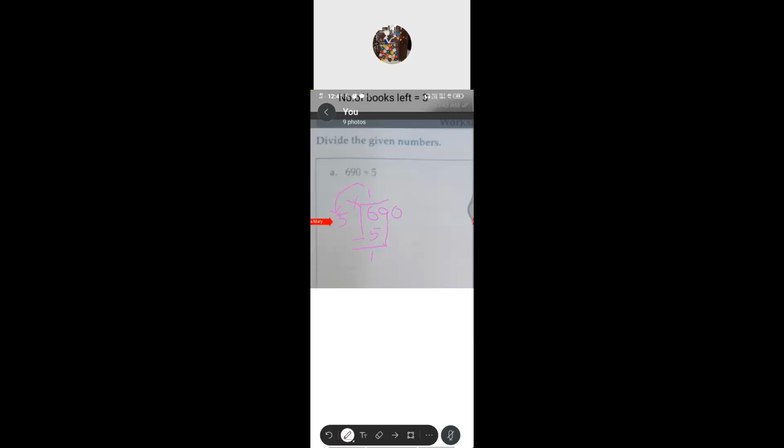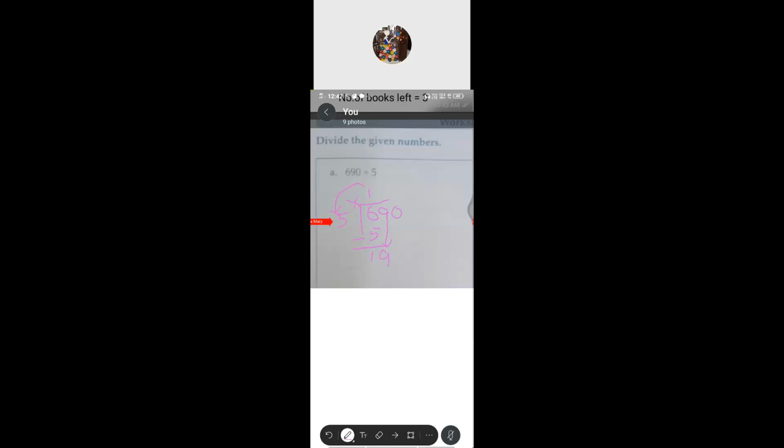Which one we have to bring down? The next digit of the dividend. 9, bring down. So now, what is the number we got? 19. So 19 is greater than 5. Now we can divide, isn't it? So 19 divided by 5. What will come there? So how many times does that 5 go into 19?